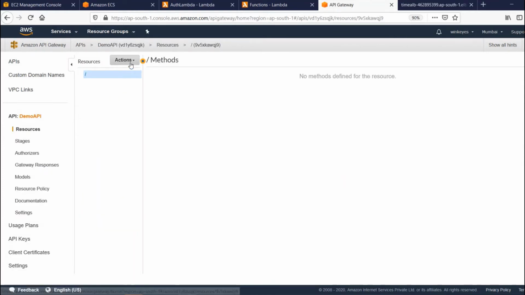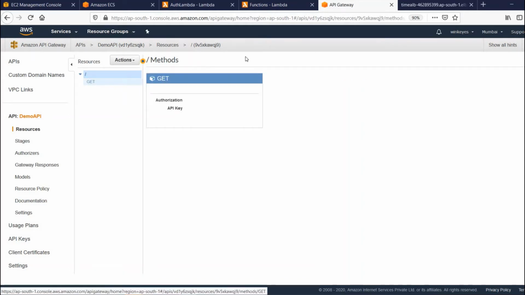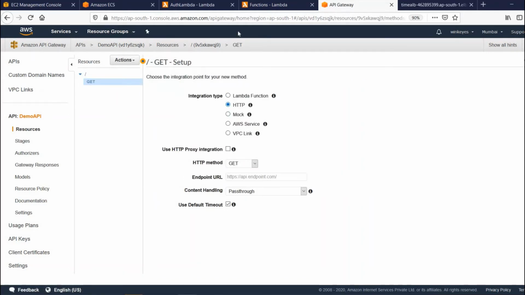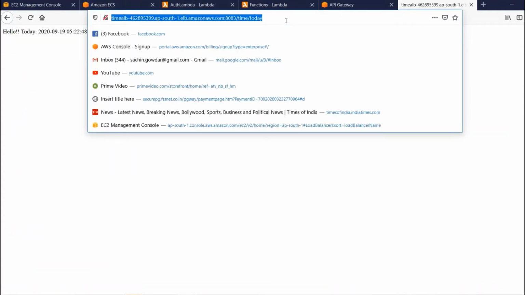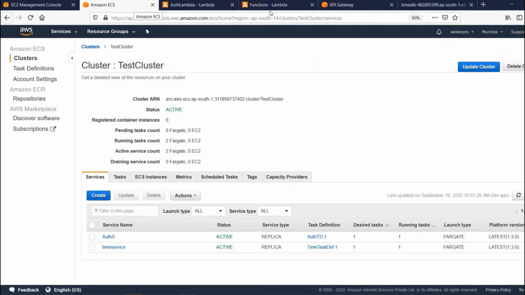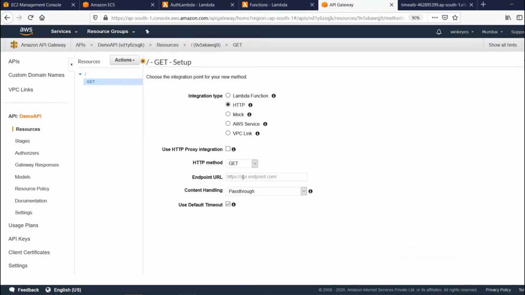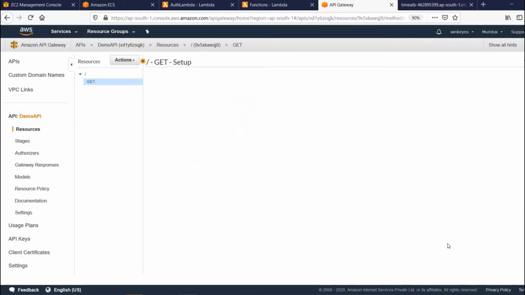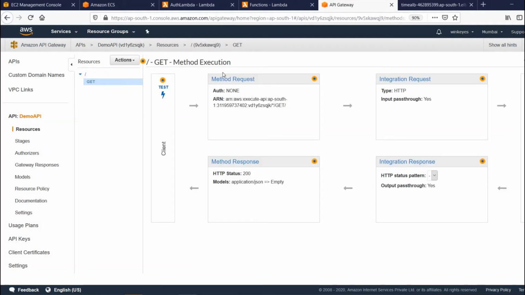Since it's a get call we need to do, I'll take method get, and I'll route to the ALB which I have. This is the ALB URL. I'll save it.